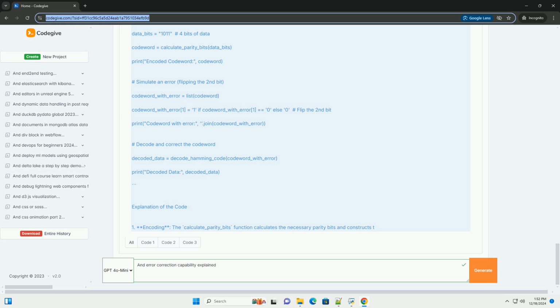Conclusion. Error correction capability is essential in data transmission and storage systems. Hamming code is a classic example that demonstrates how parity bits can be used to detect and correct single-bit errors. This implementation in Python provides a clear understanding of how Hamming code works in practice.